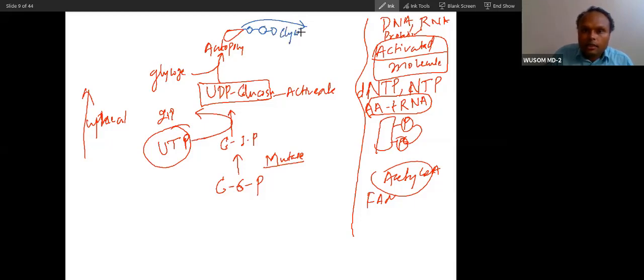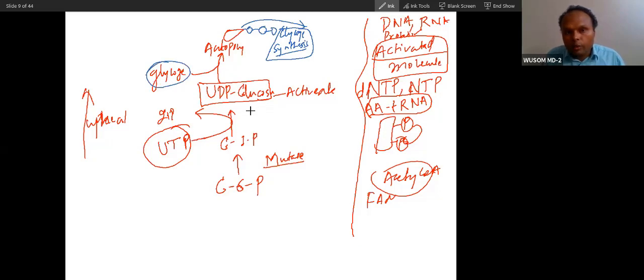Glycogen synthase. As you have seen that DNA polymerase cannot start DNA synthesis, in the same way glycogen synthase cannot start glycogen synthesis. It requires a short polymer that is already bound to glycogenin.